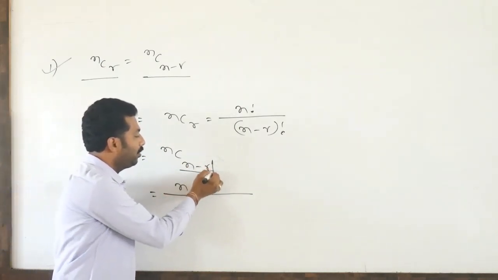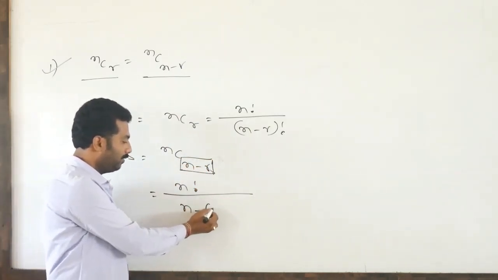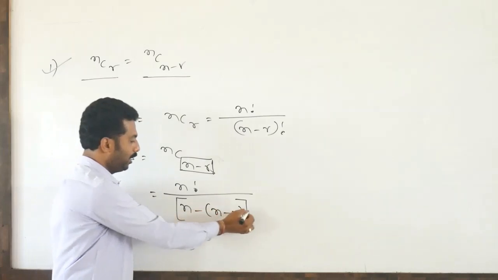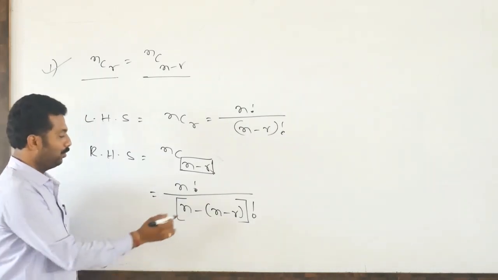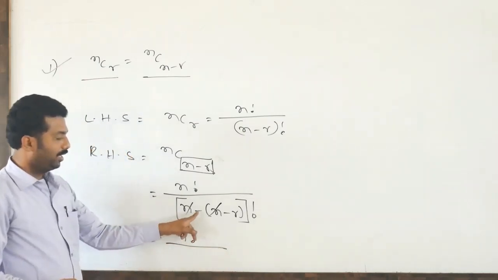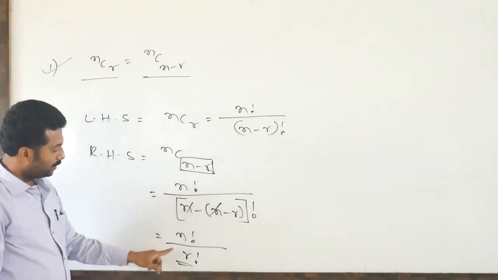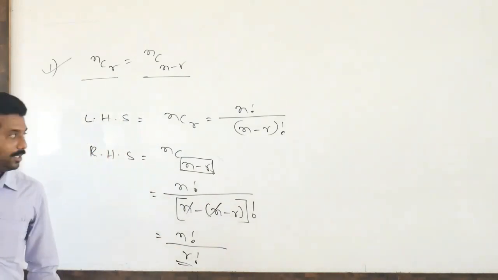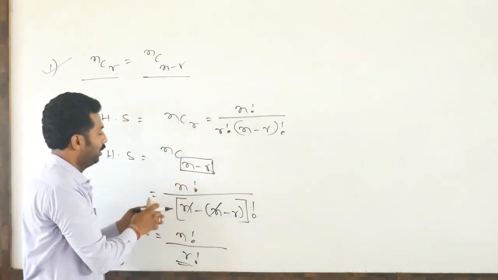So the NCR formula is n factorial divided by n minus R. Here R is what we have to choose, so this is completely R, meaning n minus R. See here, n factorial divided by (n minus R) factorial, so we can cancel n. The numerator is n factorial divided by R factorial into (n minus R) factorial.